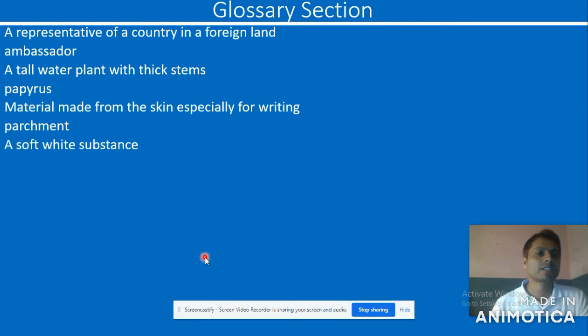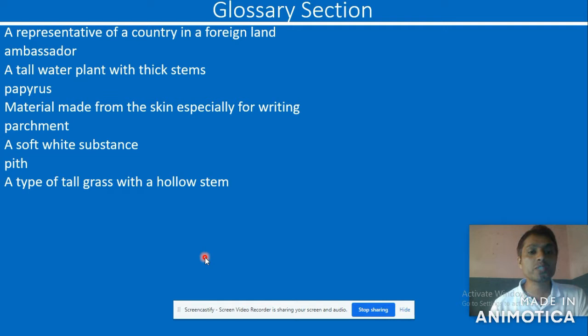Now next one. A soft white substance. The single word is pith. It is called pith, which is found inside the papyrus, the soft inner core part of the papyrus. A type of tall grass with a hollow stem is called reed. Just like our bamboo shoot, even in Nepali.